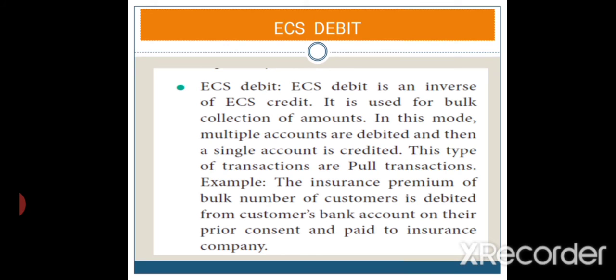These types of transactions are called pull transactions. For example, the insurance premium of a bulk number of customers is debited from the customers' bank accounts on their due dates, and that is paid to the insurance company.